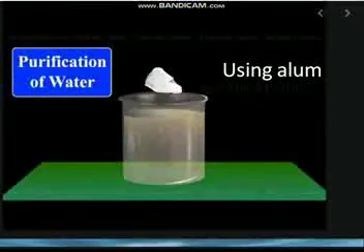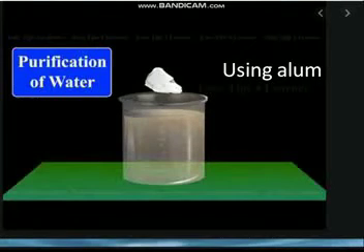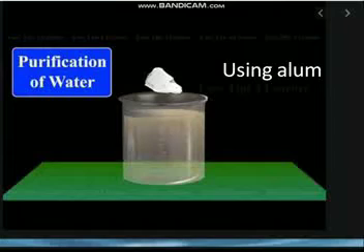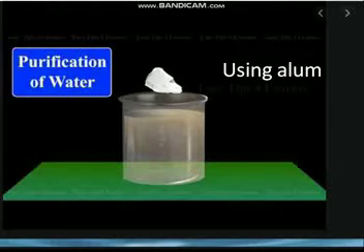During sedimentation, the heavier particles settle down very quickly, but finer particles take a longer time. Fine particles can be made to settle faster by dissolving a small quantity of alum in the muddy water. This method is called loading. What is meant by loading? Cleaning of water using alum. Means only lighter particles settle down on their own. Then if you want them to settle down faster, you put a small quantity of alum. That is called loading.